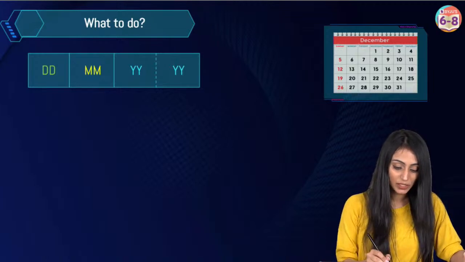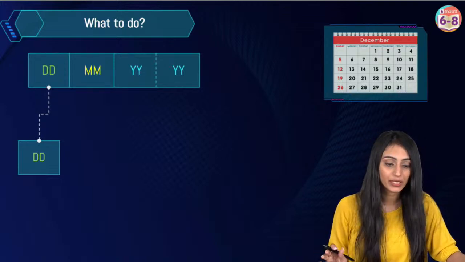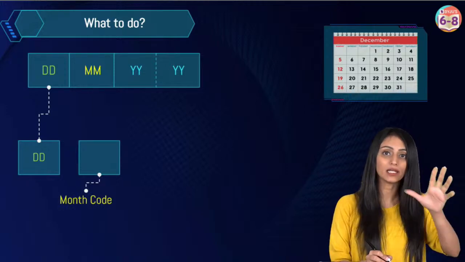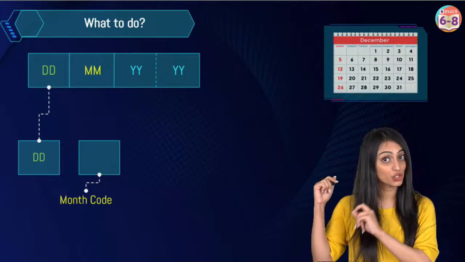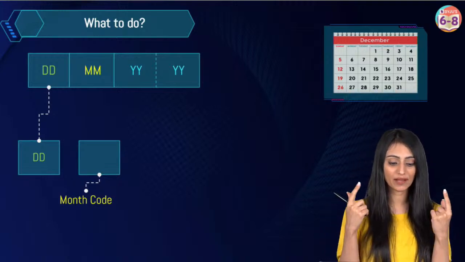Now, first of all, what we need to do here is copy the date, whatever it is. And then here comes the month code. I'll tell you what the month code is. For every month we have a code that I'll show you on the next slide. Right now, just understand what the steps are. No, Anshi, we have just started.